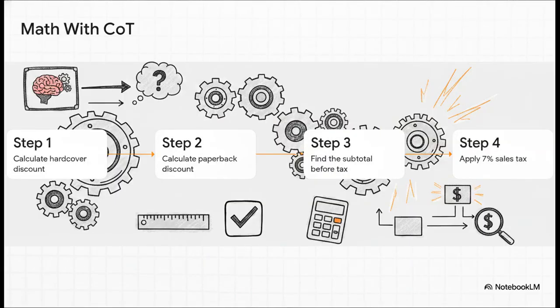But watch how everything changes when we use chain of thought prompting. By simply instructing the AI to solve it step by step and show its reasoning, we force it to lay out its entire thought process. Step 1, it figures out the hardcover discount. Step 2, the paperback discount. Step 3, the subtotal. Step 4, adding the tax.